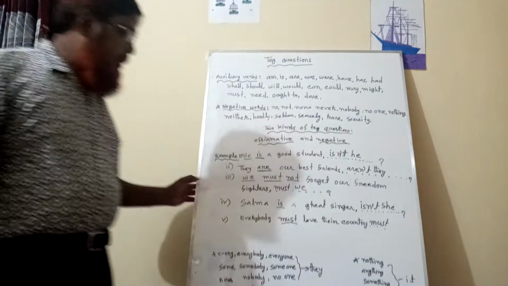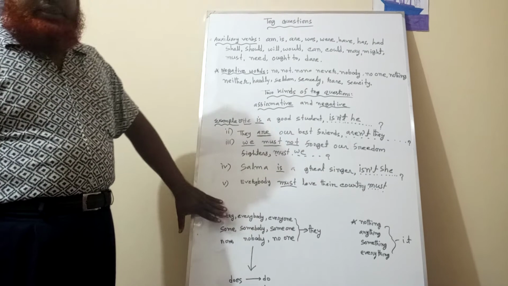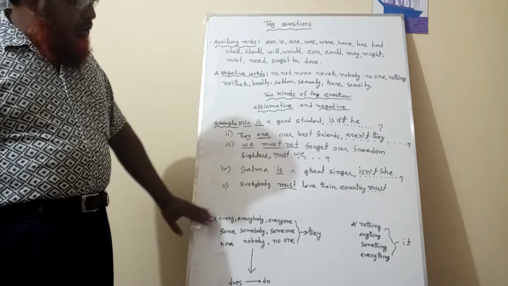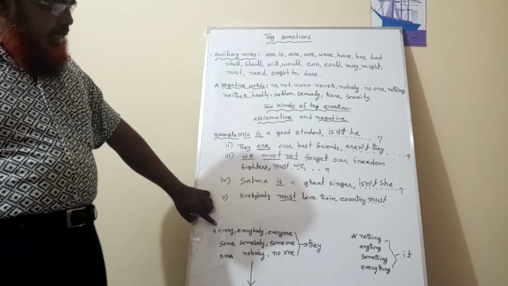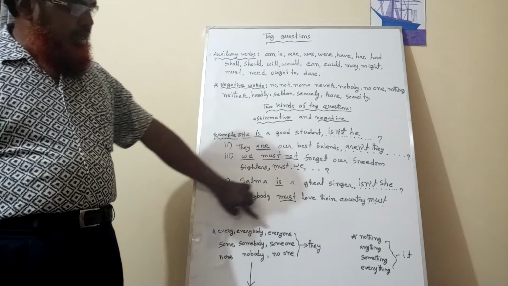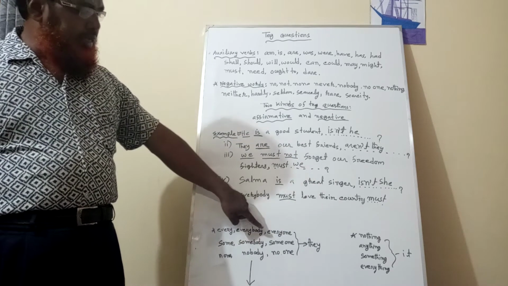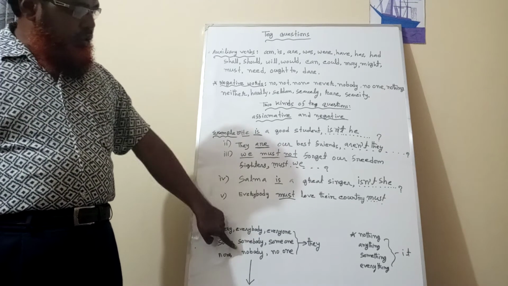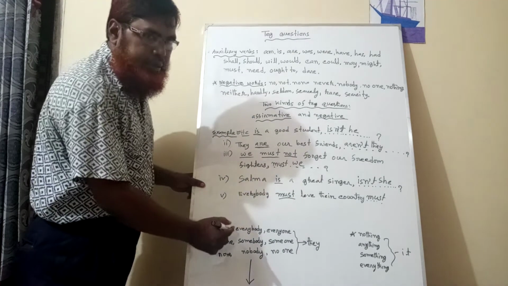Dear student, look here, I have written some words. You write down these words in your khata: everybody, everyone, some, somebody, someone, none, nobody, no one. There are ten words present.